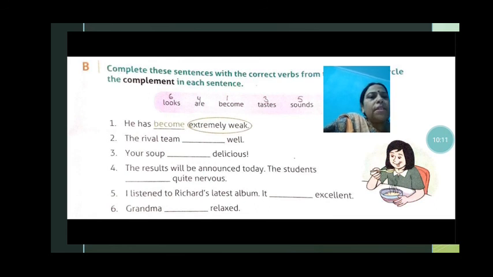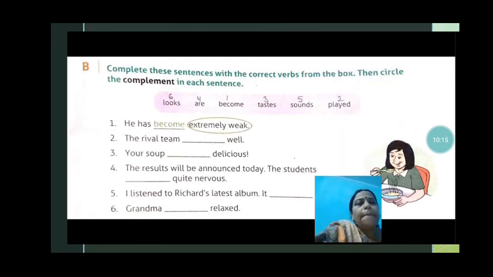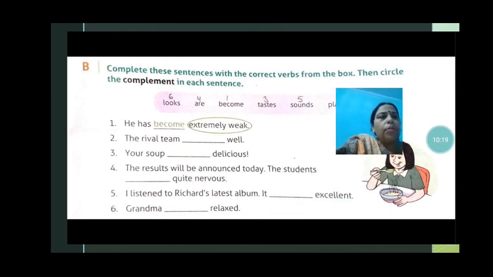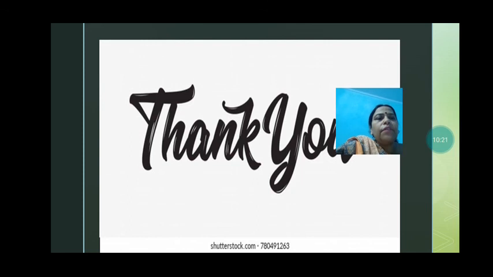So number 5 and 6, you can do yourself. And this you will do in your book. I don't think you will face any problem.